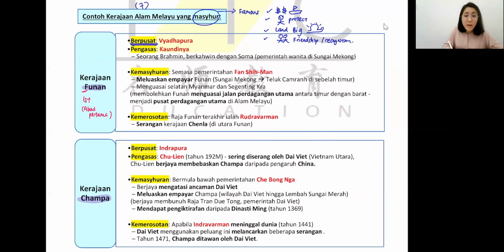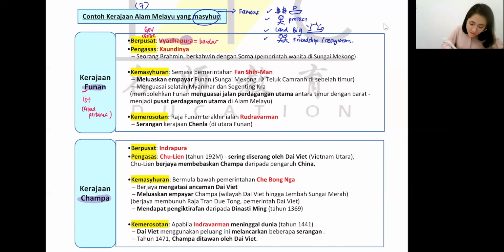So, can you see here the yellow color word? Where is the government center? Pusatnya dekat mana? Where is the government center? So the government center is located at Vietha-Pura. Can you look at the word here? The Pura word. So Vietha-Pura, Pura meaning the city, the land, the area. So can you see they mentioned the government center is located at this city, Vietha-Pura.